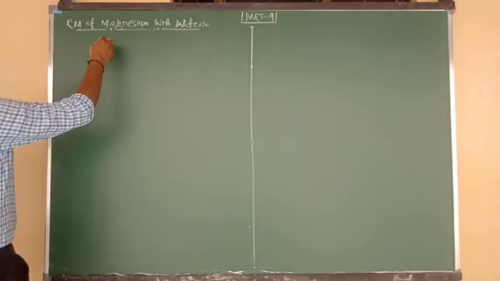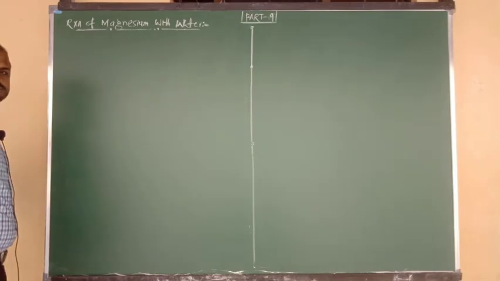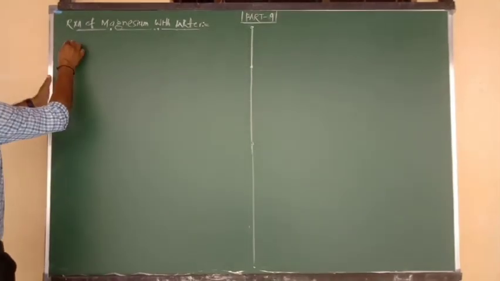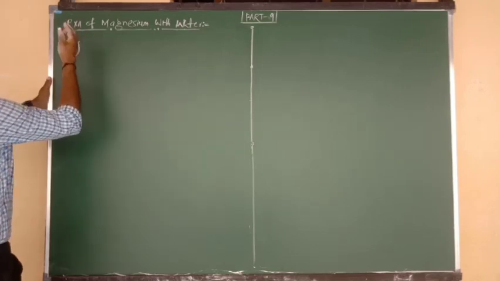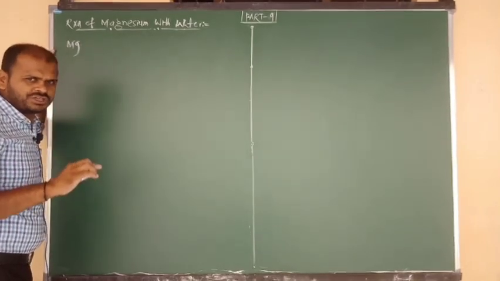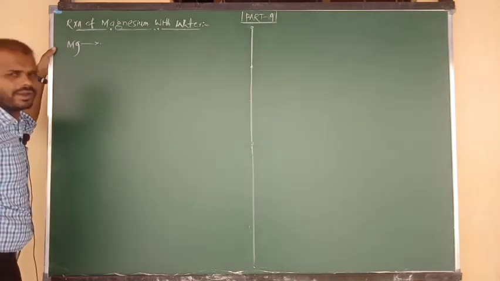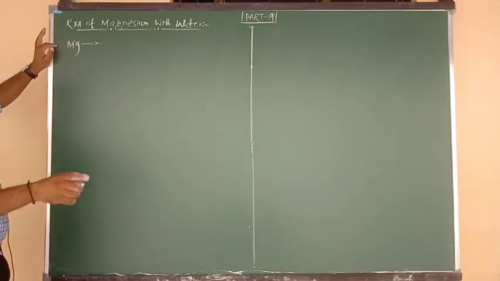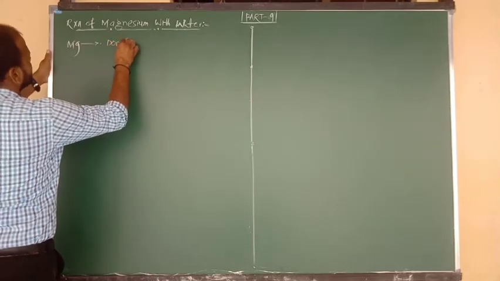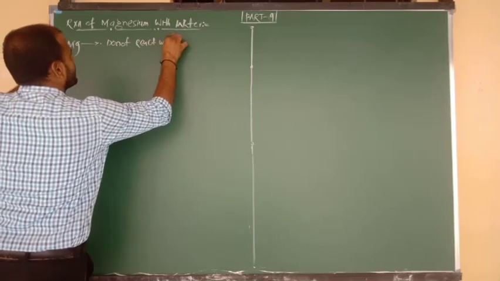So here I have written the heading, reaction of magnesium with water. The metal is magnesium. How does it show reaction with water? Listen carefully. Magnesium's symbol is Mg. As compared to lithium, sodium, calcium and potassium, Mg has low reactivity. Due to that reason, it shows reaction only with hot water. It does not react with cold water. Magnesium does not react with cold water.